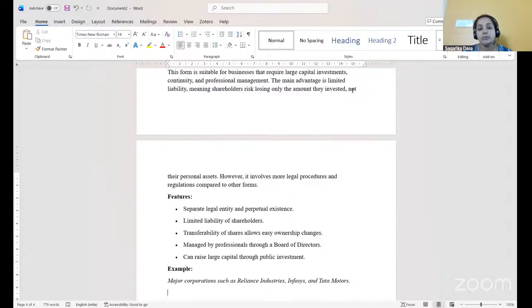Now, these joint stock companies can raise large capital through public investment by issuing shares, and the public will subscribe to the shares. In this form, whenever they require capital, they can raise it from the general public in the form of investments. The examples of joint stock companies are major corporations such as Reliance Industries, Infosys, and Tata Motors, etc.